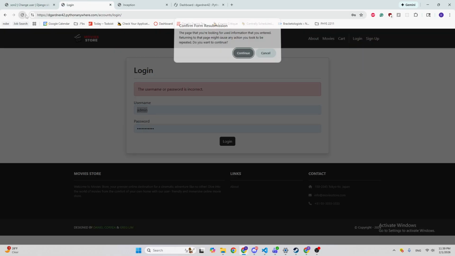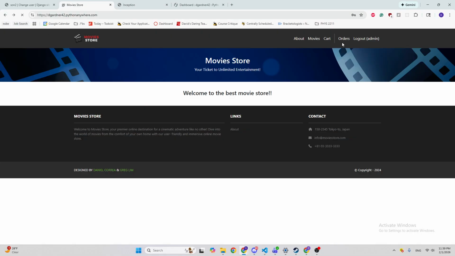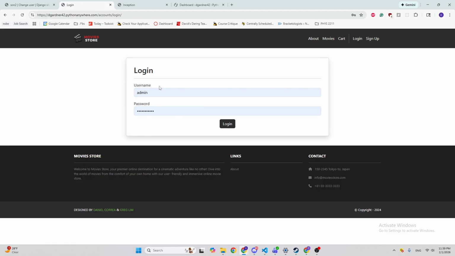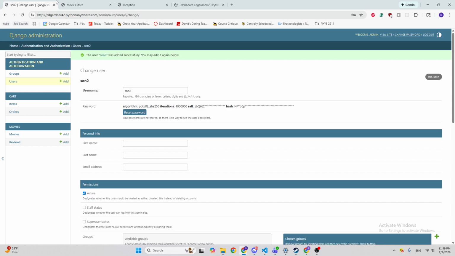I guess we're logged in, so obviously we can't verify, but we log in again, go Sun2. I keep making my password super long, but yeah, we can log into Sun2 without even signing up.